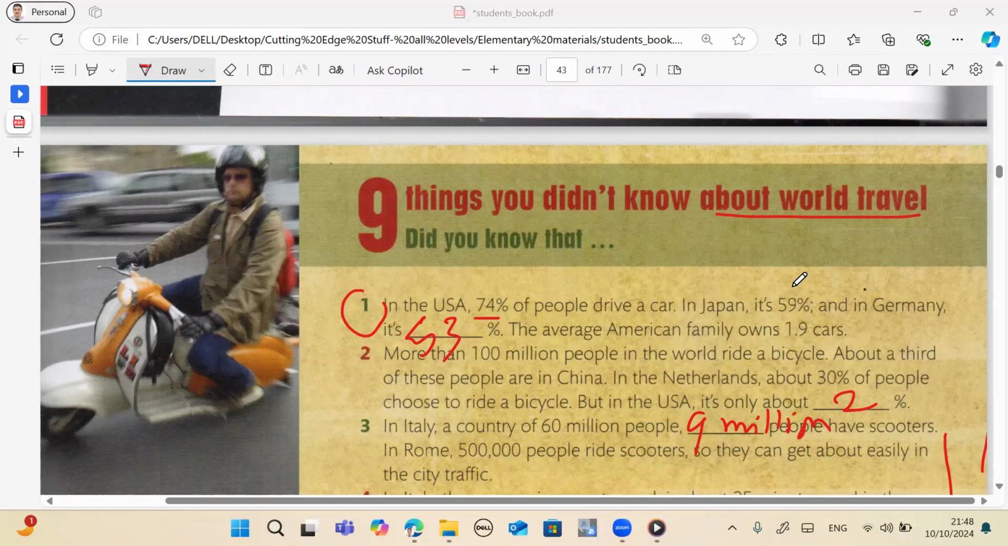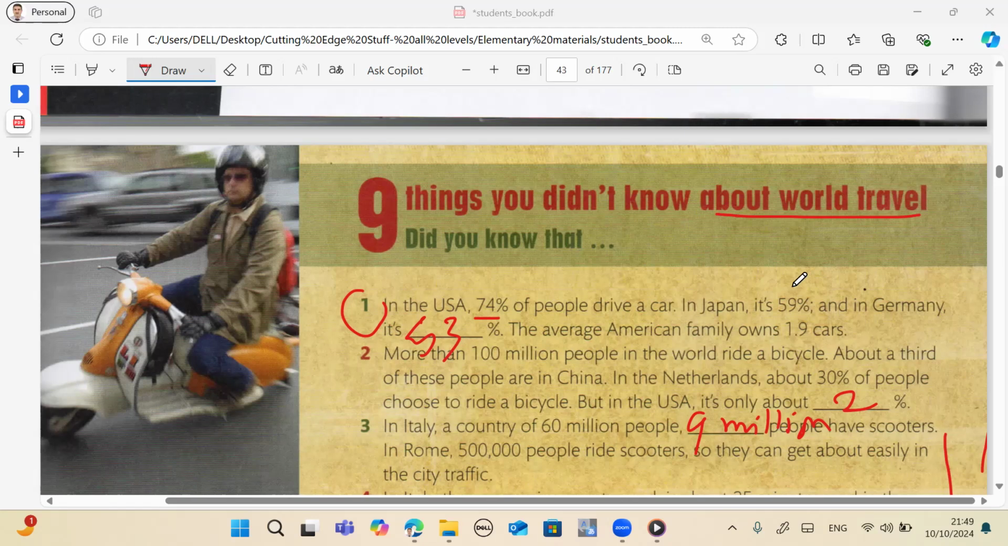3. In Italy, a country of 60 million people, 9 million people have scooters. In Rome, 500,000 people ride scooters so they can get about easily in the city traffic. 4. In Italy, the average journey to work is about 25 minutes. And in the USA, it's about 32 minutes. In Great Britain, it's about 45 minutes. That's nearly 200 hours a year travelling to and from work.